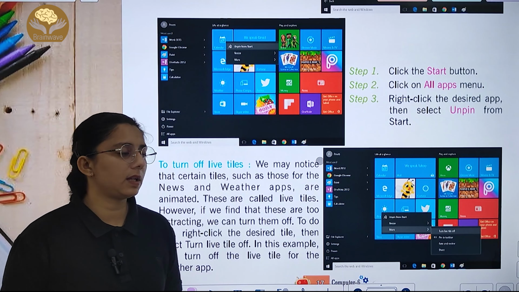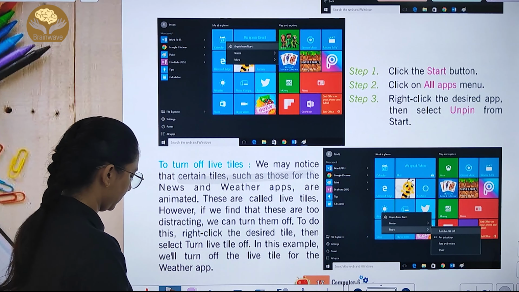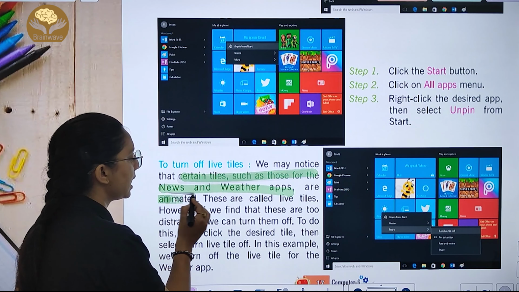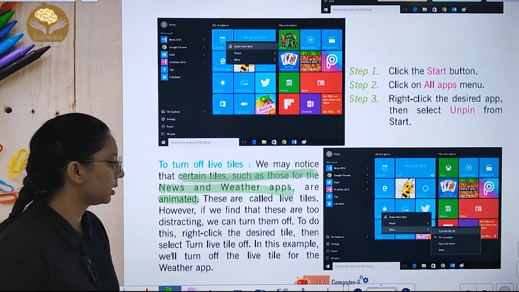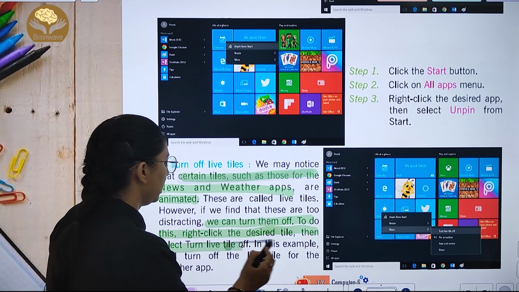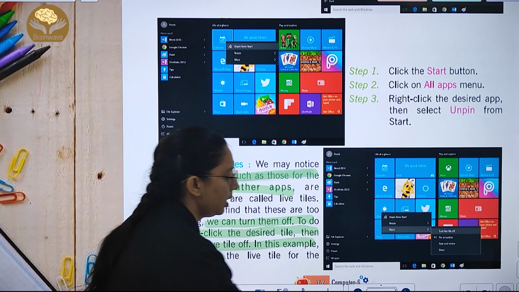Then to turn off live tiles. तो अगर आपको live tiles बंद करनी है, you may notice that certain tiles, those for news and weather forecast, they are animated. इन्हें हम live tiles कहते हैं. आप इनको भी क्या कर सकते हो, बंद कर सकते हो. You can turn them off. To do this, right click the desired live tiles और आप इसको off कर. तो आपकी जो live tiles है वो क्या हो जाएंगी, off.